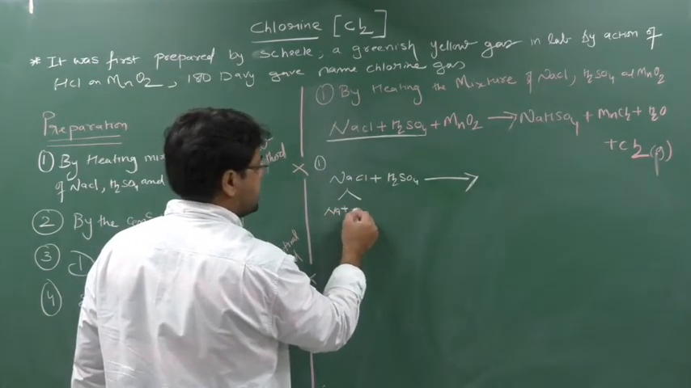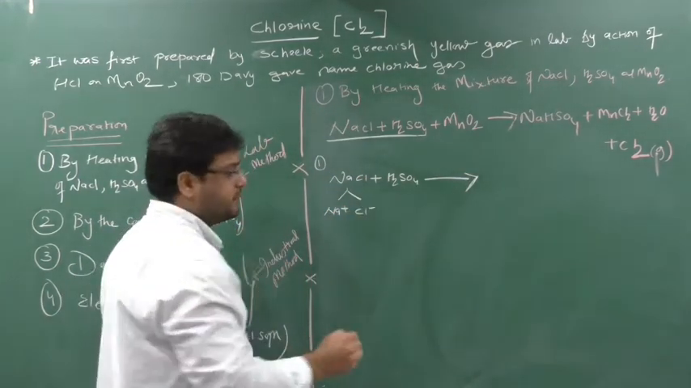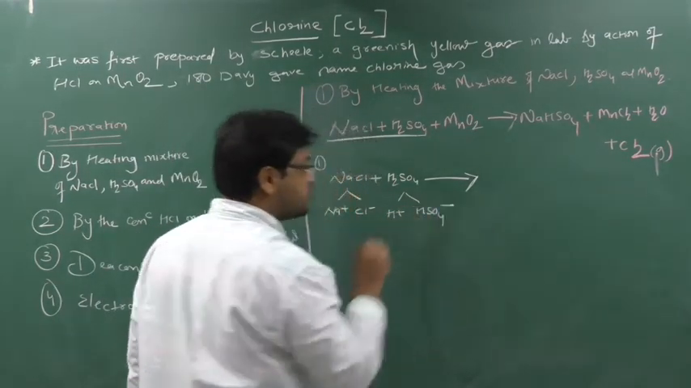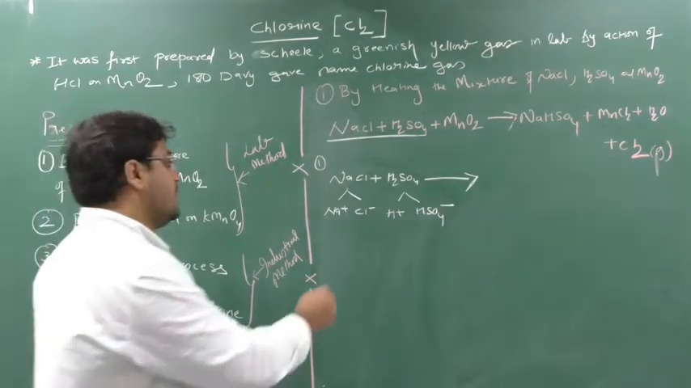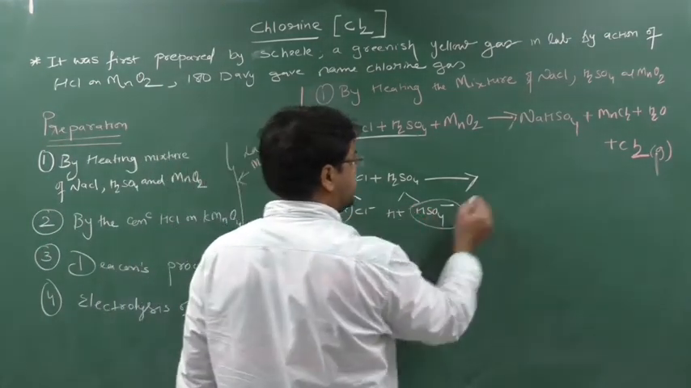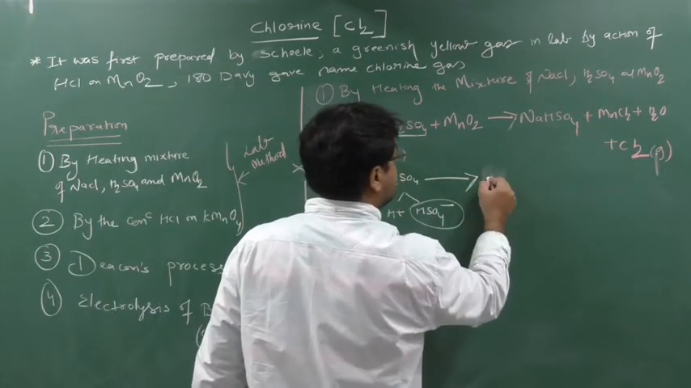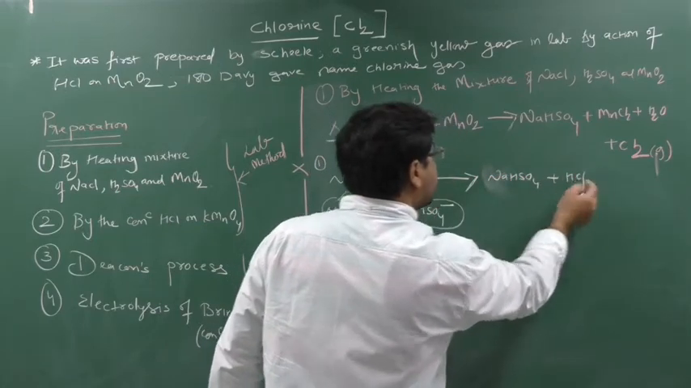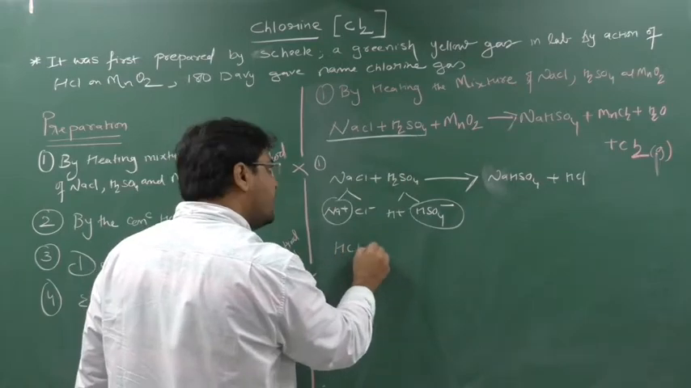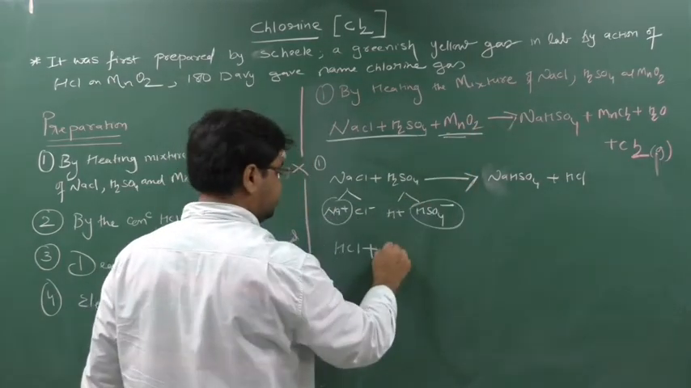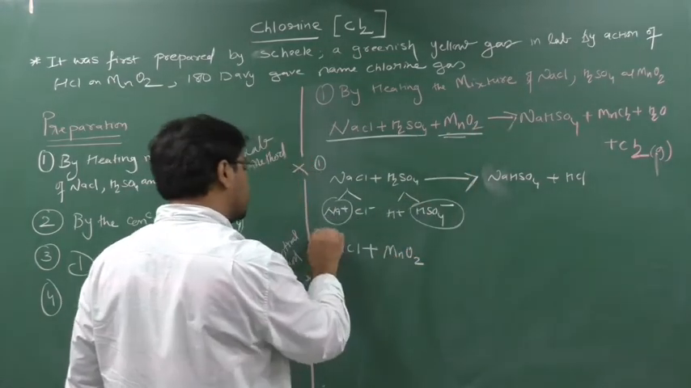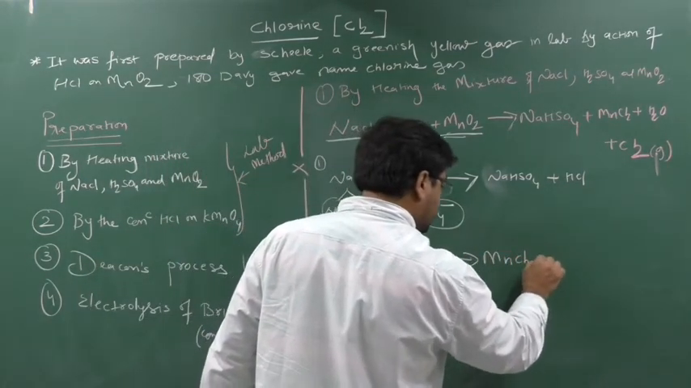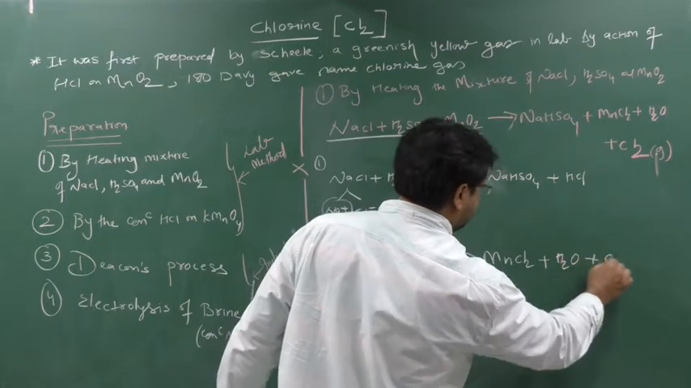Na+ Cl-. Please focus, these reactions are very important. H+ and here HSO4- will be generated, not SO4 2-. Please remember this. So this Na+ and HSO4- will react to give NaHSO4 plus HCl. Now this HCl will react with this MnO2. So this is your second step. So you will get here MnCl2 plus H2O plus Cl2.